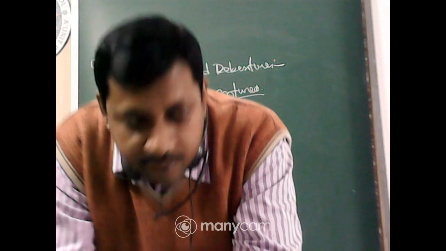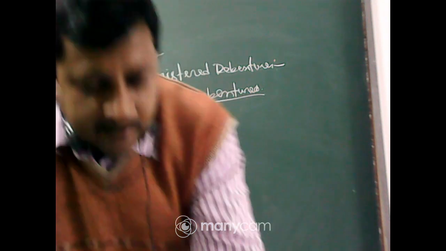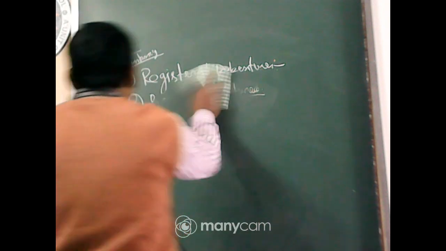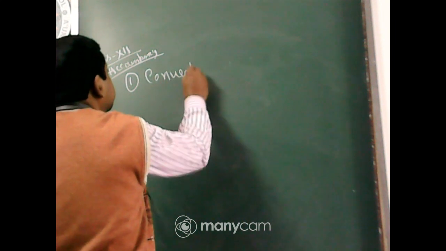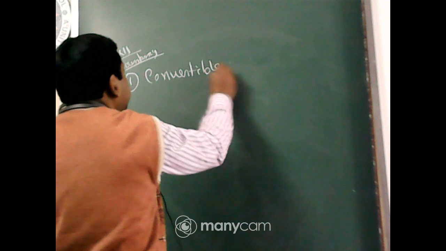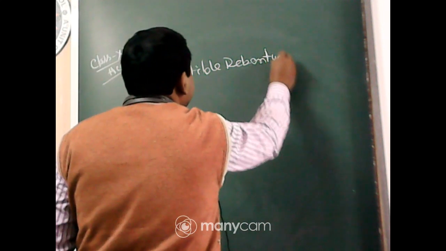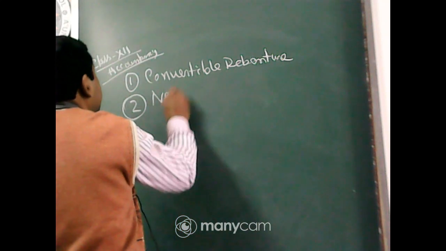Then another kind of debentures that is very important, that is convertible debenture and non-convertible debenture. Another type of debenture is number 1, convertible debentures. And number 2 is non-convertible debentures.